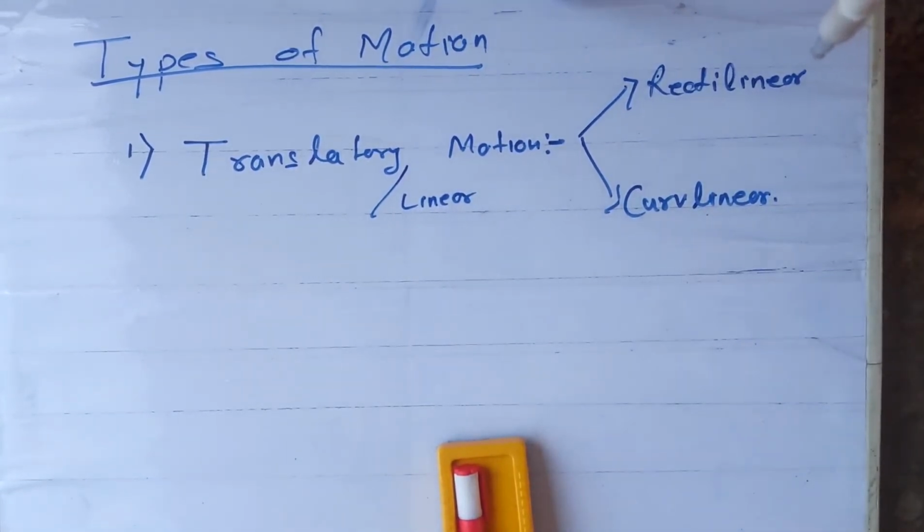What is rectilinear motion? Please note down. The motion in which a body travels in a straight path is called a rectilinear motion. Hope I am clear. The motion in which the body travels in a straight path. Clear?